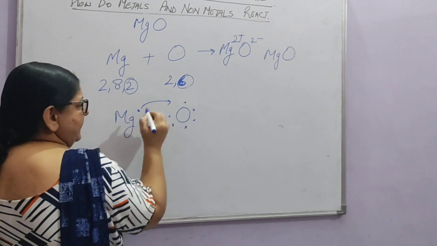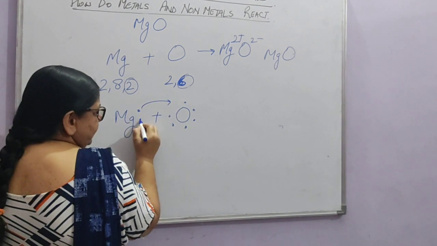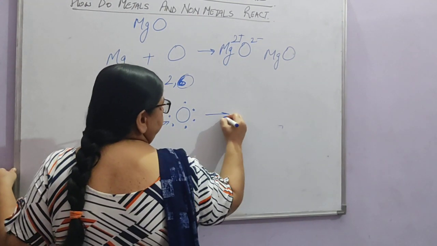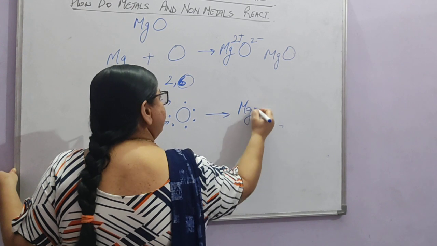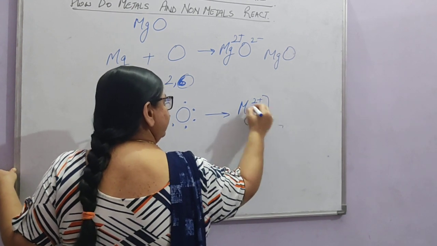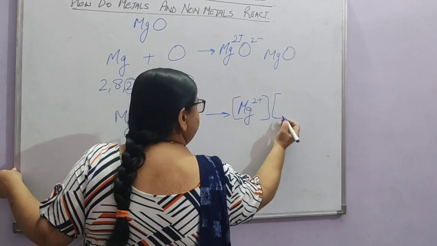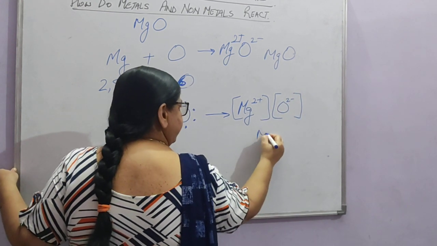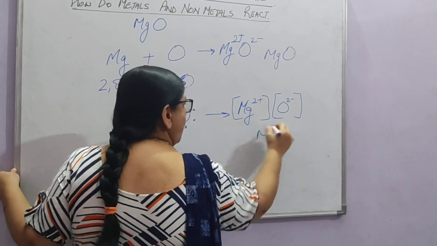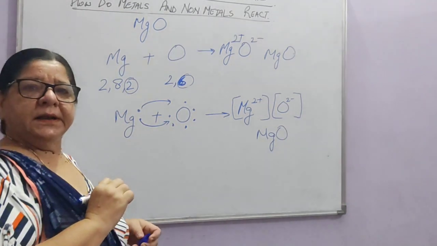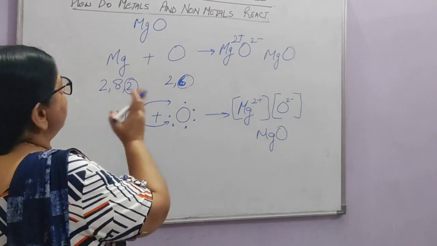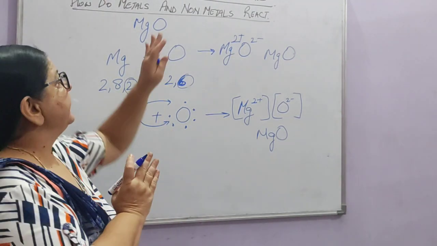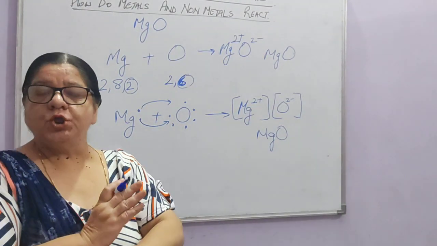So here oxygen will take both the electrons from magnesium, and magnesium will become 2 positively charged and oxygen will become 2 negatively charged. So we can write it as MgO. Clear to everyone? So this is how the transfer of electrons takes place between metals and non-metals.